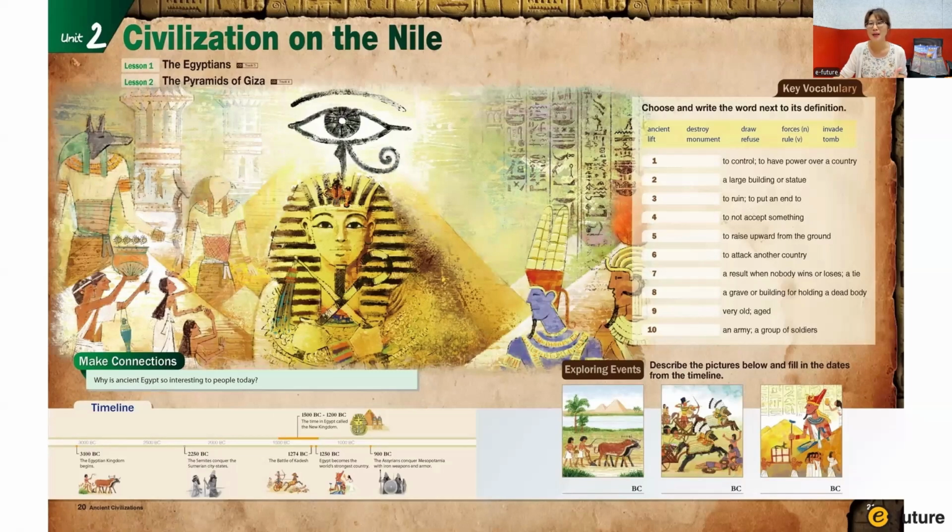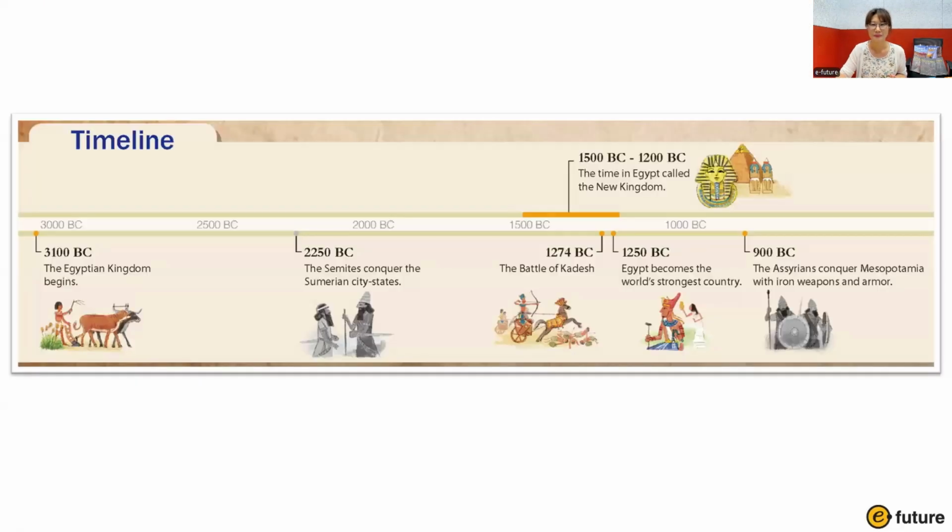There are lots of pictures to help students understand the story. And we always provide a timeline, because a timeline is very important for history. If you look at this one, 1250 BC, Egypt becomes the world's strongest country. So, interesting facts.